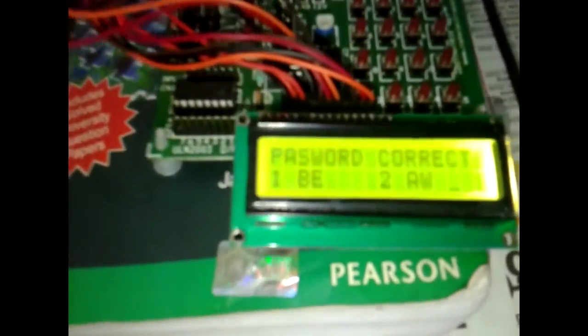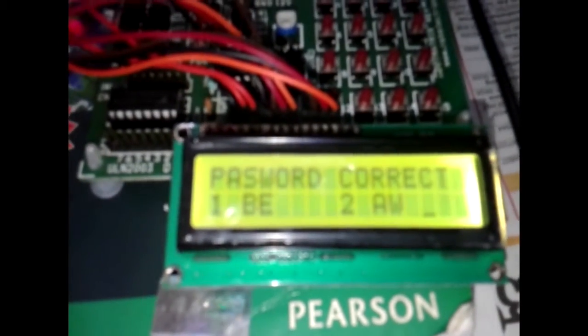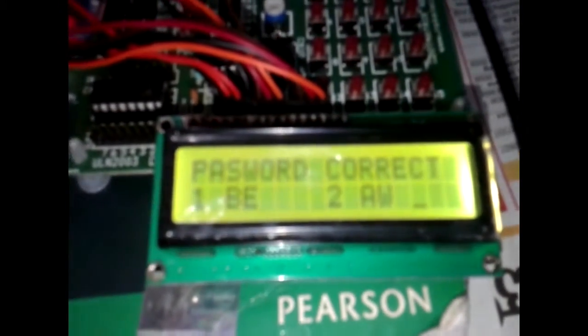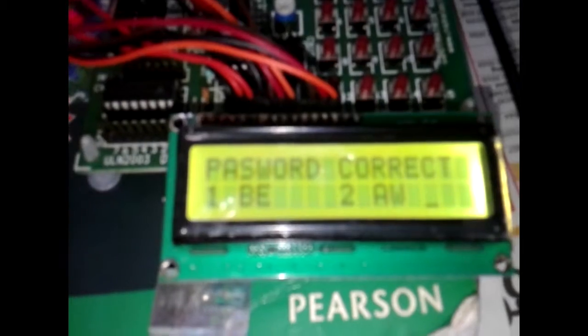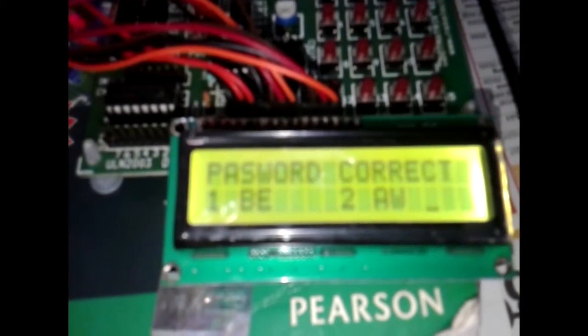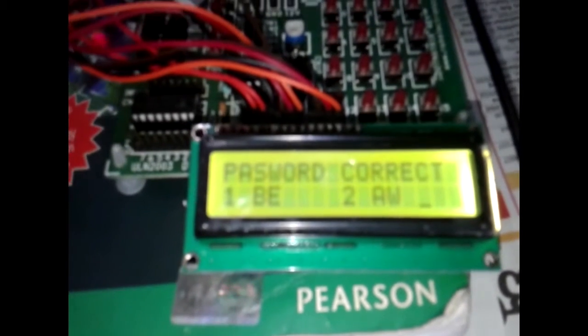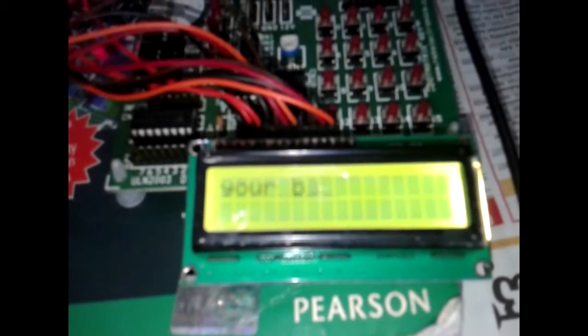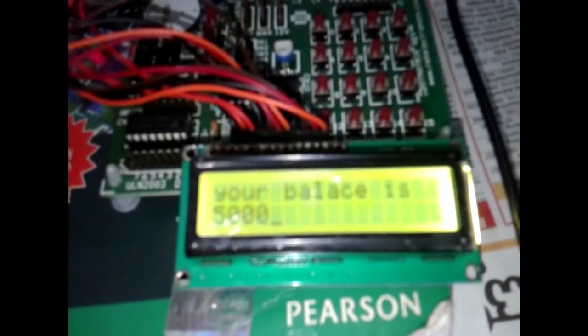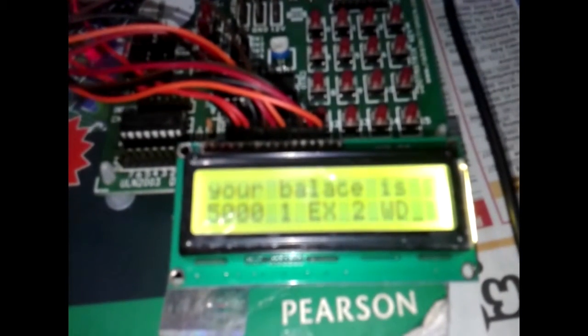The password is correct. It will give you two options. First one is balance inquiry, and second one is amount withdrawal. Okay, let me show the total balance which I have in my account. If I press 1, it will give my balance. Your balance is 5000.